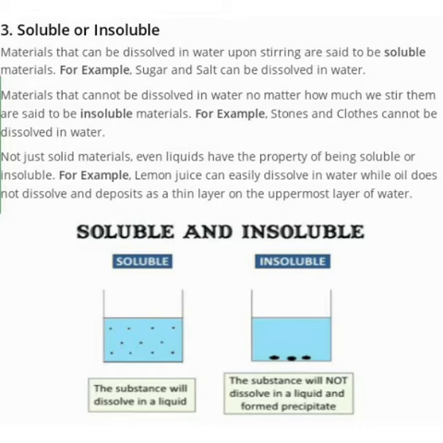And what is insoluble? Material that cannot be dissolved in water, no matter how much we stir them, are said to be insoluble material. For example, stone or cloth cannot be dissolved in the water. You can say that oil is not dissolved in the water.